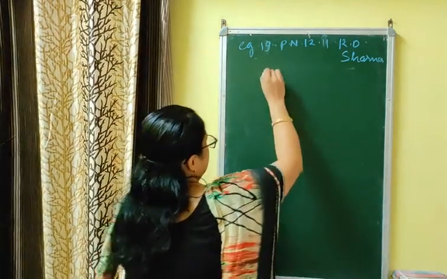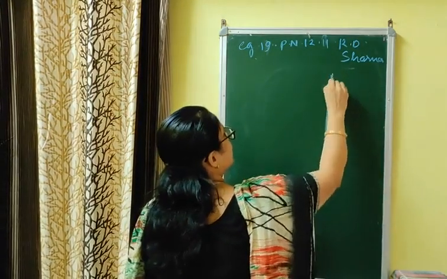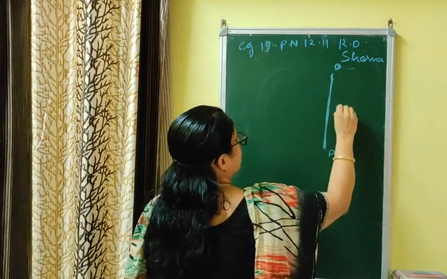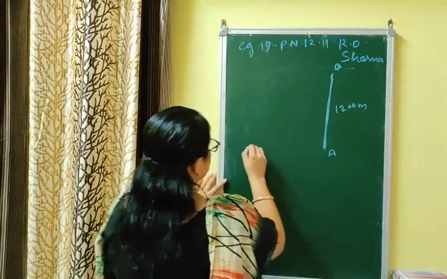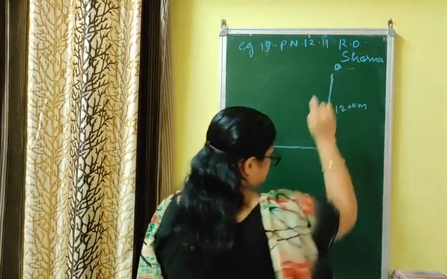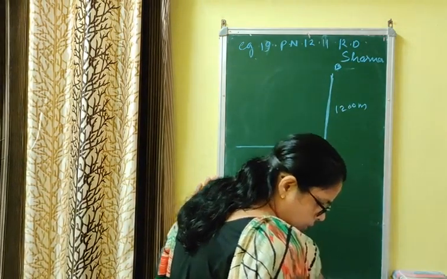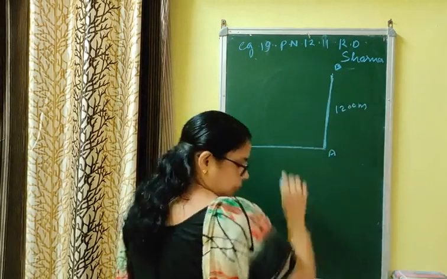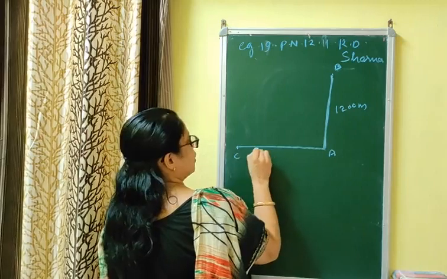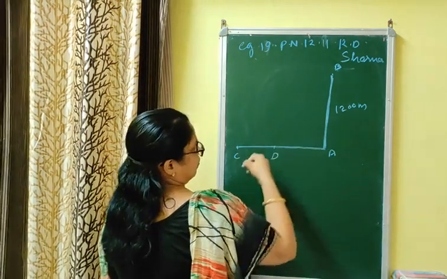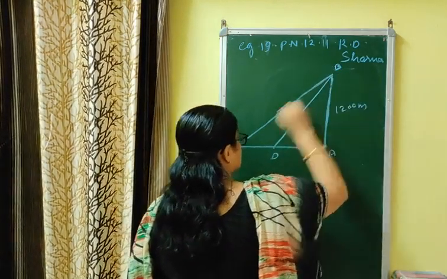That means there is an aeroplane flying at a height of 1200 meters from the ground level. Let B be the aeroplane flying at a height of 1200 meters above the ground level. There are two ships, and from this point somebody is observing that two ships are sailing towards it, coming nearer, with angles of depression of 60 degree and 30 degree respectively.